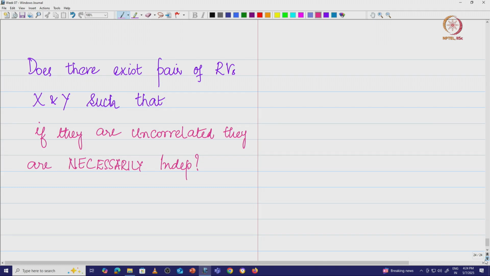For that, I am going to write a huge page-long mathematical expression now, and from there we are going to figure out what happens. Do not panic with the expression that I am going to write as far as this particular question is concerned. It is pretty simple.